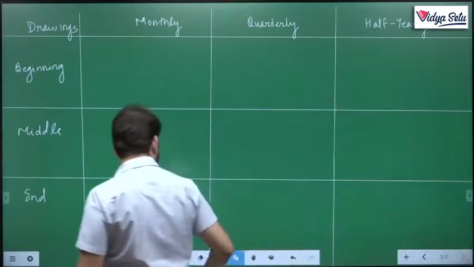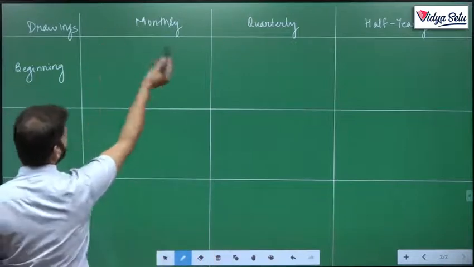Also let's make this chart. The formula will remain the same: opening plus closing upon 2.